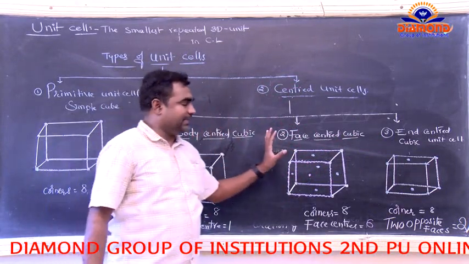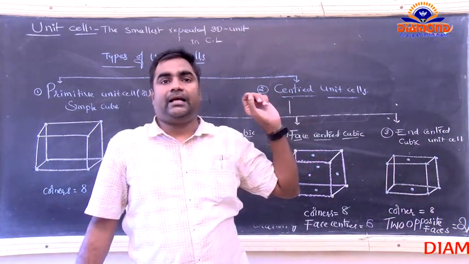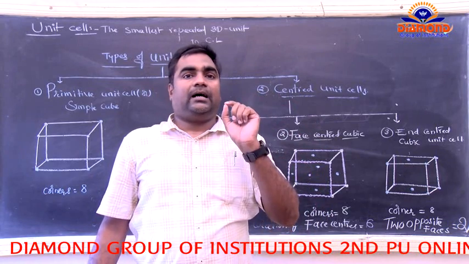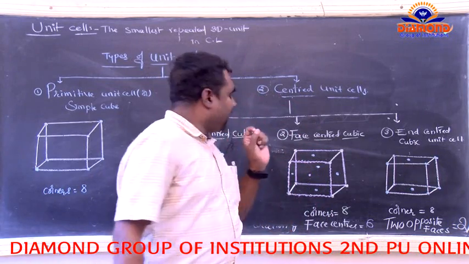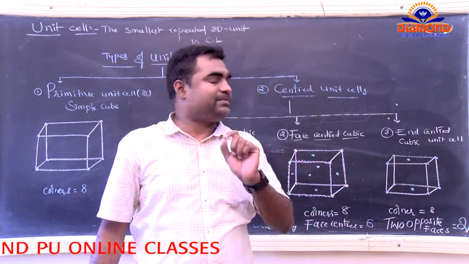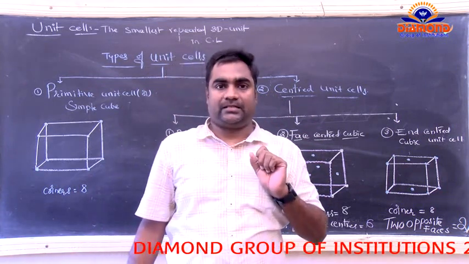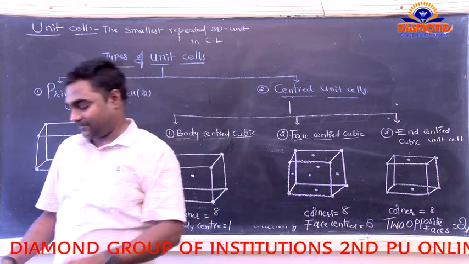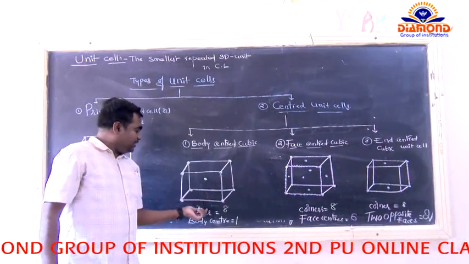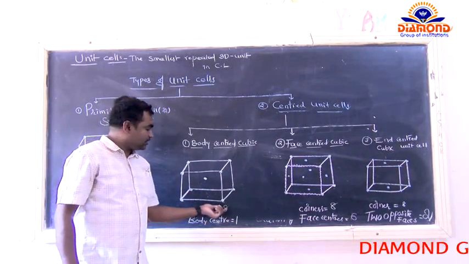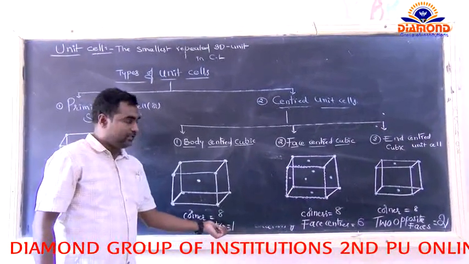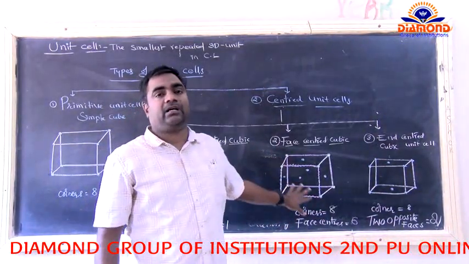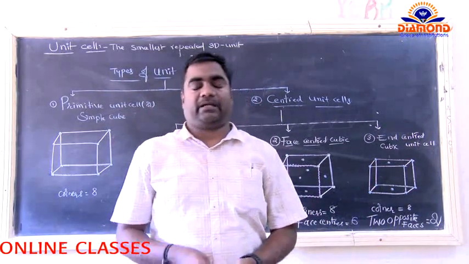So in total, the corners belong to 8, the body center is only 1, and the face centers 6. So it is a completion of the present topic. Thank you so much.